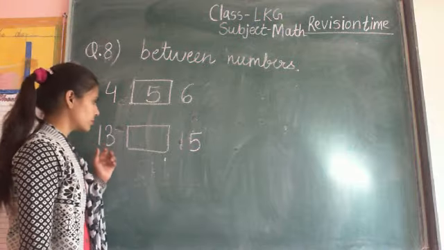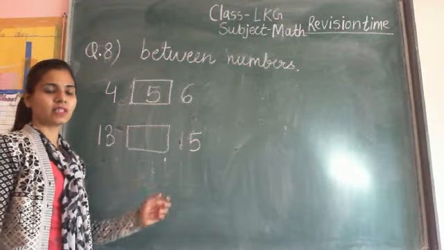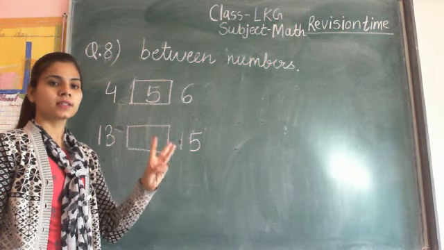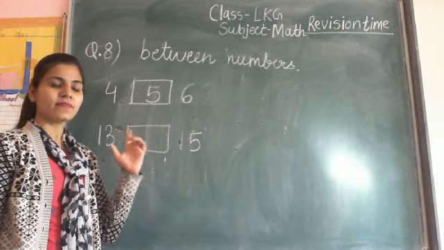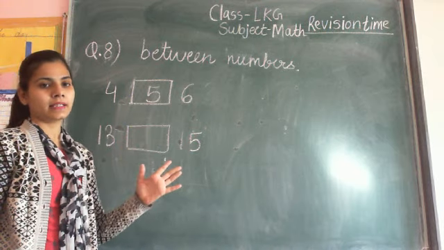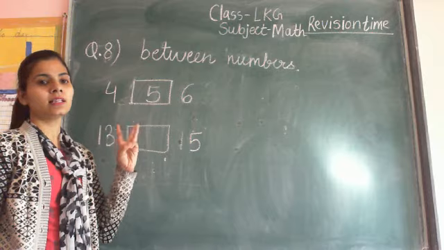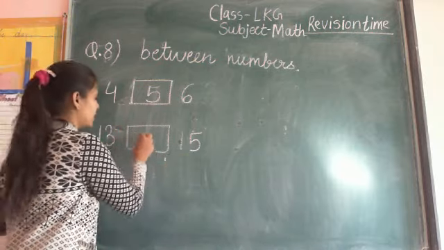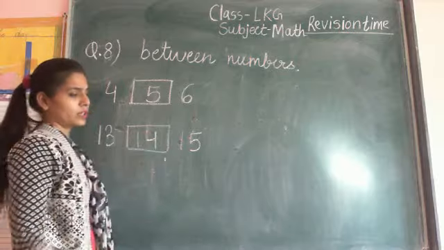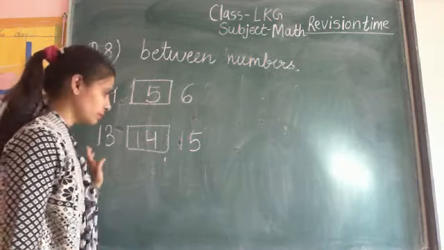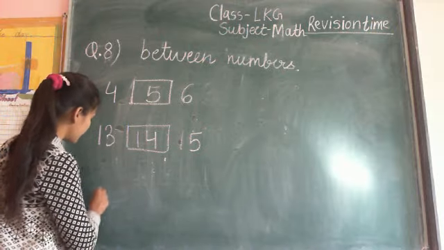Now what is the between number of 13 and 15? Start counting from 1. 1, 2, 3, 4, 5, 6, 7, 8, 9, 10, 11, 12, 13, 14, 15. So between number of 13 and 15 is 14. Start counting, check your answer and write it down. Now I am giving you examples.